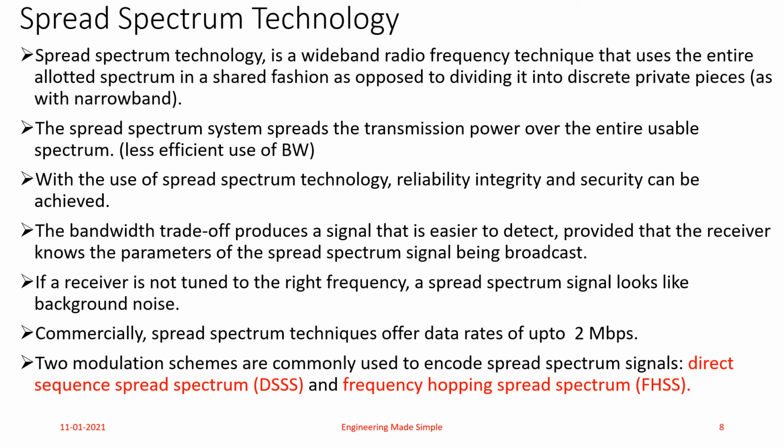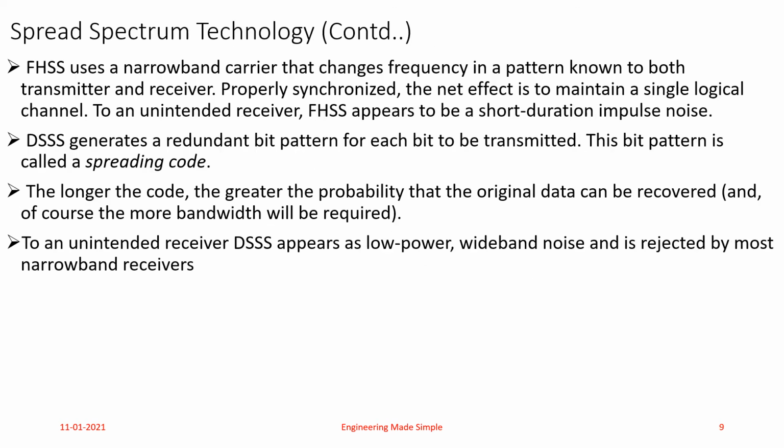Now, in spread spectrum technology, there are two schemes that are commonly used to encode spread spectrum signals. That is, there are two different types of spread spectrum technologies available. The first one is direct sequence spread spectrum, also known as DSSS, and the second one is frequency hopping spread spectrum. Now, what is FHSS? Frequency hopping spread spectrum uses a narrowband carrier that changes frequency in a pattern known to both the transmitter and receiver. If the receiver and transmitter are properly synchronized, the net effect is to maintain a single logical channel.